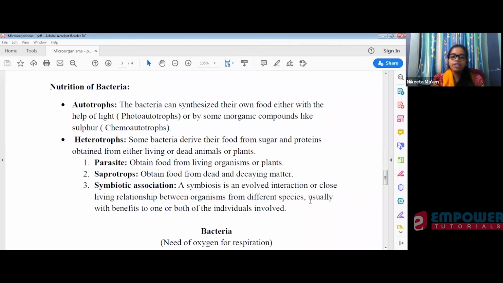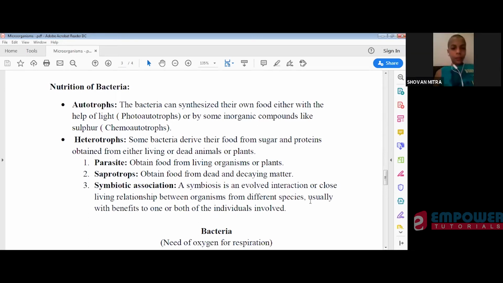There are 3 subtypes under the heterotrophs. One is parasite. Parasites depend on other living organisms or plants to obtain their food. They depend on a living thing to complete their own need.